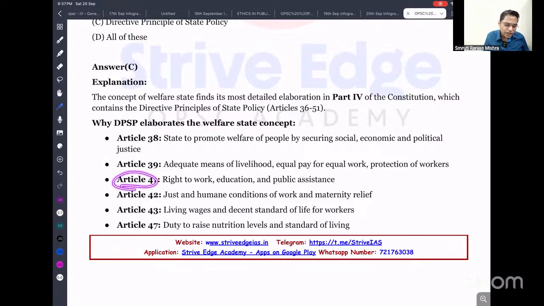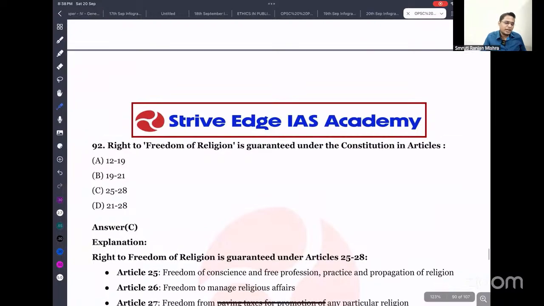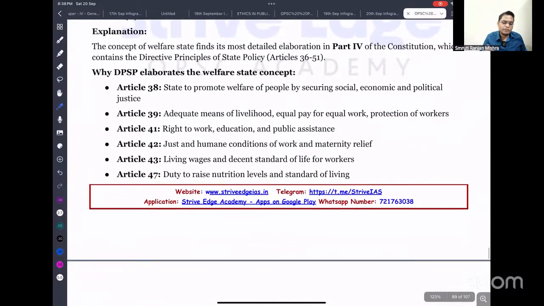Article 41: right to work, education and public assistance. Article 42: just and humane working conditions and maternity benefit. Article 43 talks about a living wage and a decent standard of living for workers, and Article 47 about raising the nutritional level and standard of living. These are a few unique features found in our DPSP.